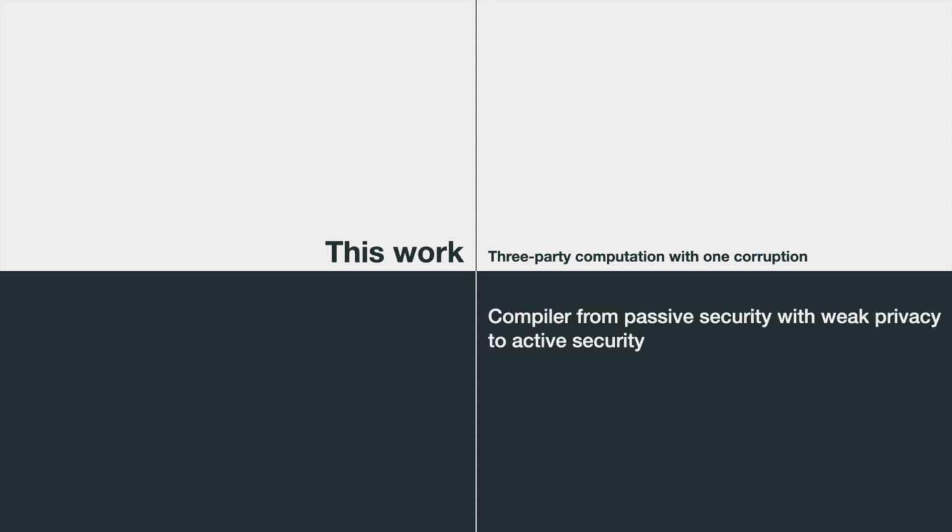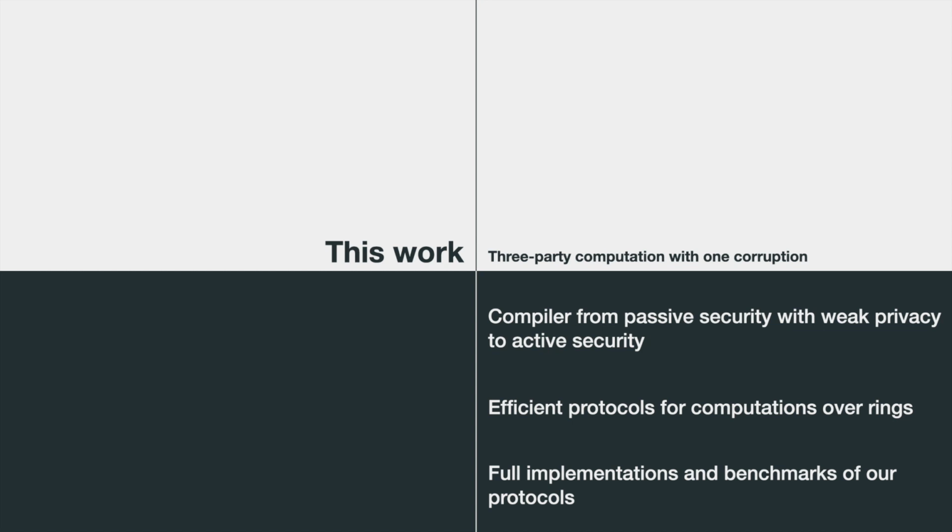So what do we do in this work? In this work, we focus on the setting of three-party computation with one active corruption. And first, we present a compiler that takes any passive secure protocol with weak privacy and transforms it into an actively secure protocol. And actually, this compiler works for any n-party protocol. And then we show how to use our compiler in combination with other tools to construct practically efficient protocols for three-party computations over rings. And finally, we have full implementations of all of our protocols and benchmarks to evaluate their practicality.